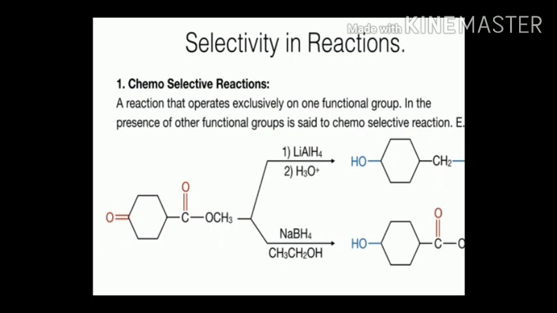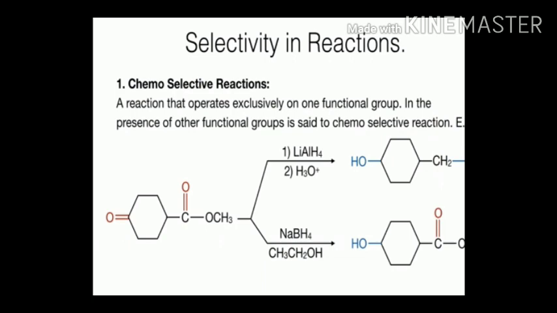When it combines with lithium aluminum hydride, it reduces both the carbonyl group of the ring as well as the ester group. And when it combines with sodium borohydride in ethanol, it reduces only the carbonyl group of the ring. So this is selective for only the carbonyl group of the ring, and this is a chemoselective reaction.